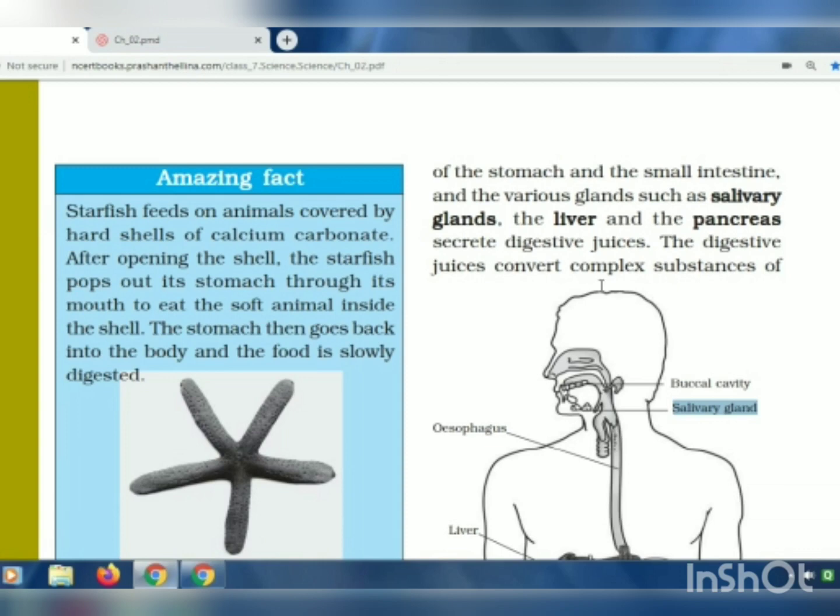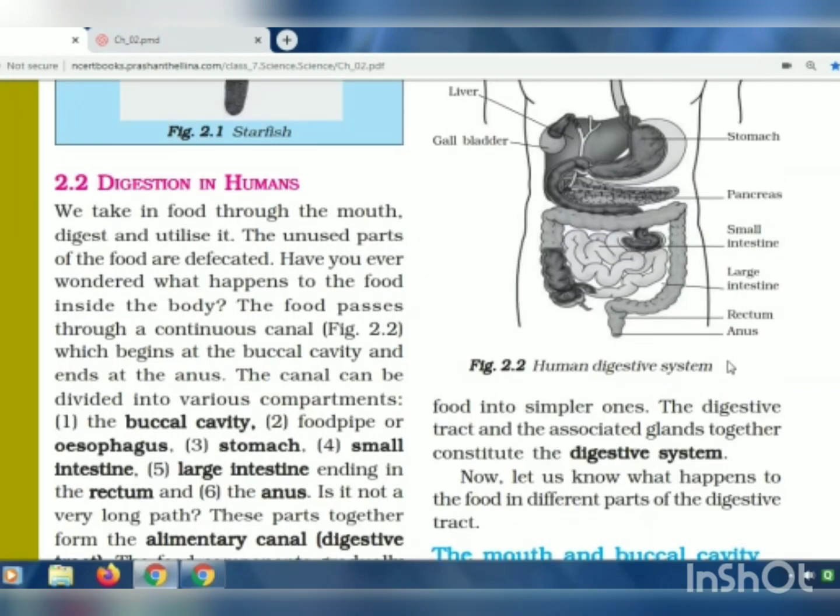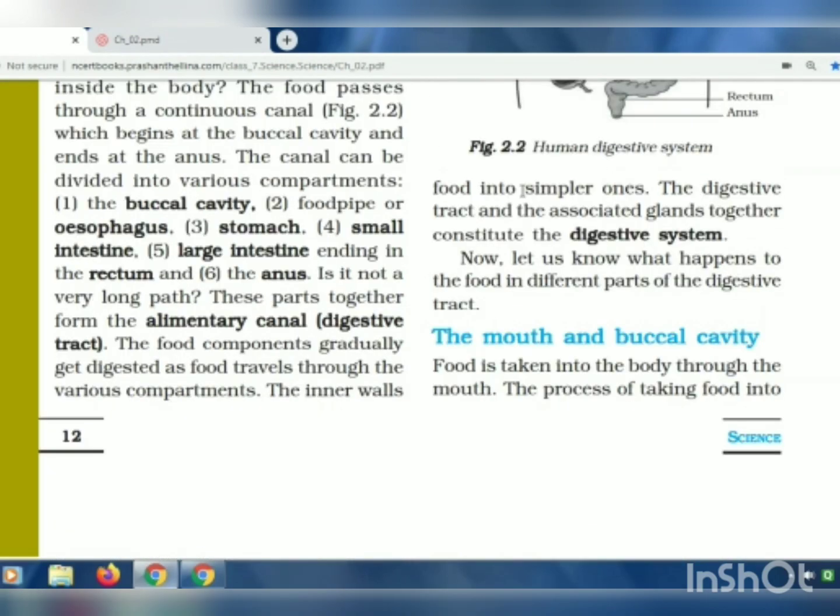What is the function of the digestive juices which are secreted by these body parts? They convert complex substances, which are difficult for the body to absorb, into simpler ones. Yes, the complex substances which are present in the food are converted into simpler ones.